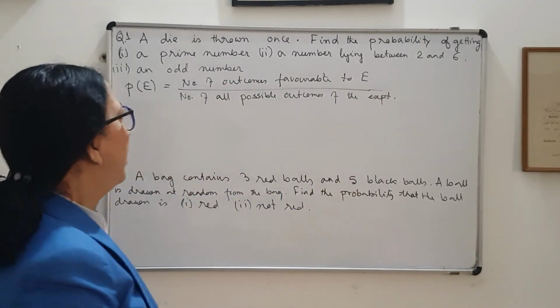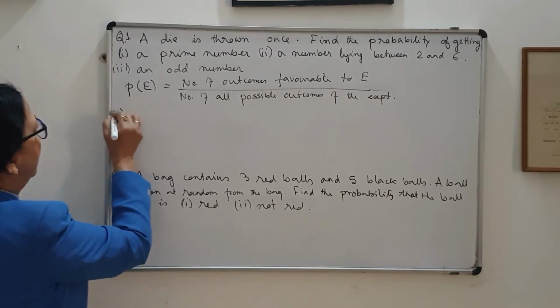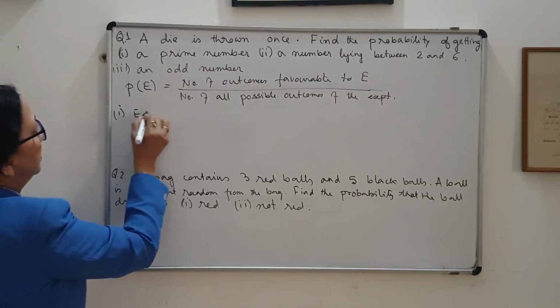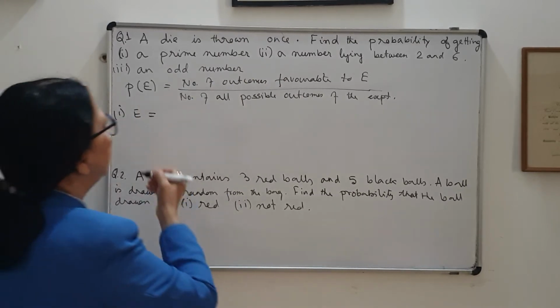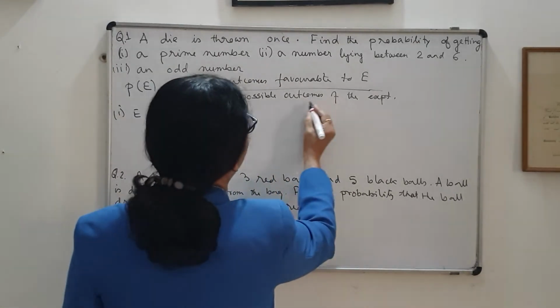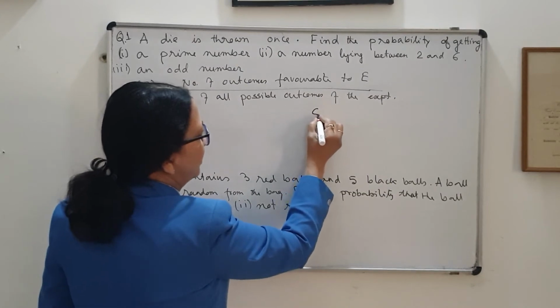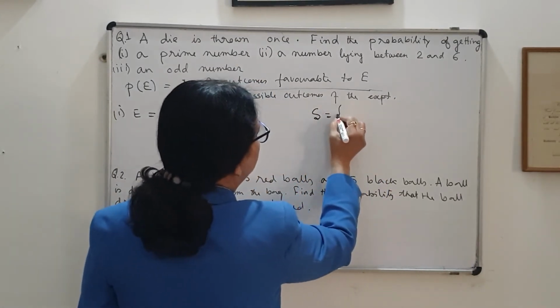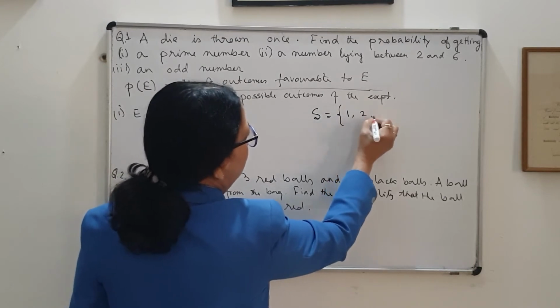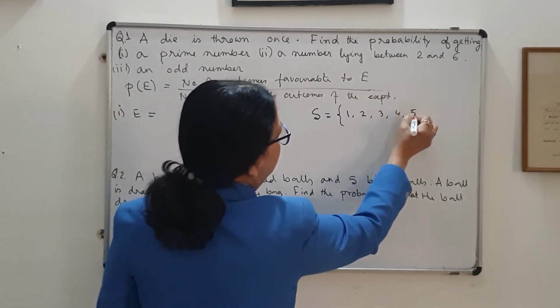We will follow this. Now let me first define for the first part, what is our event? Event is a prime number. Now before that, let me write the total number of all possible outcomes, which we denote by S. So what will be S? 1, 2, 3, 4, 5 and 6.